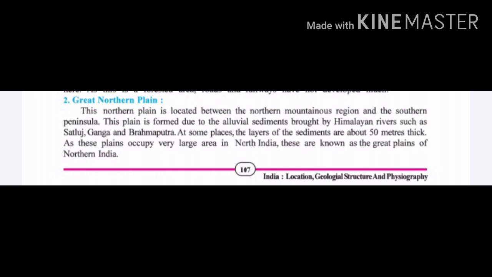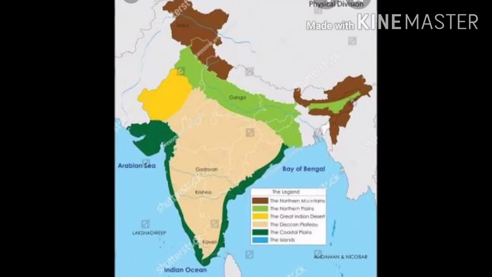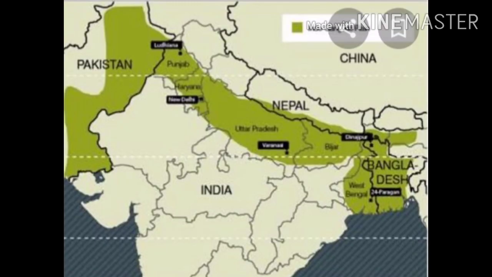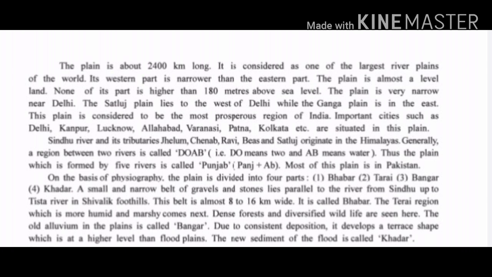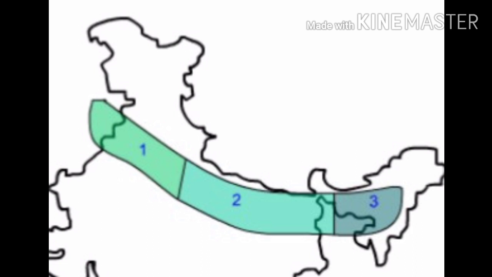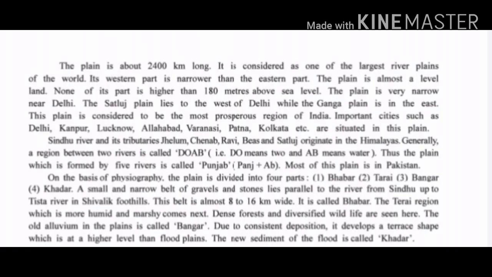As you can see on the map over here now, the light green color is your Great Northern Plain, and this is very fertile. It passes through states like Punjab, Haryana, Uttar Pradesh, Bihar, and West Bengal. Some part of Assam is also included. On the next page, it is given that the plain is about 2,400 kilometers long. This whole length is 2,400 kilometers.